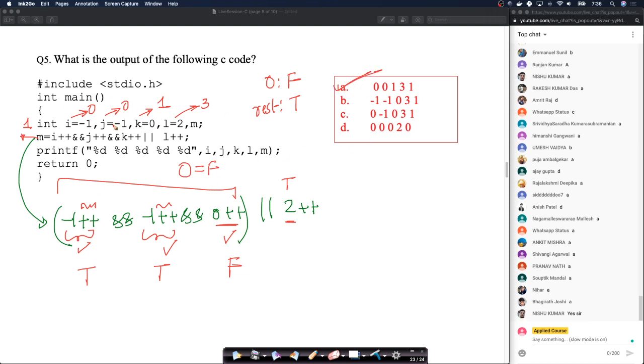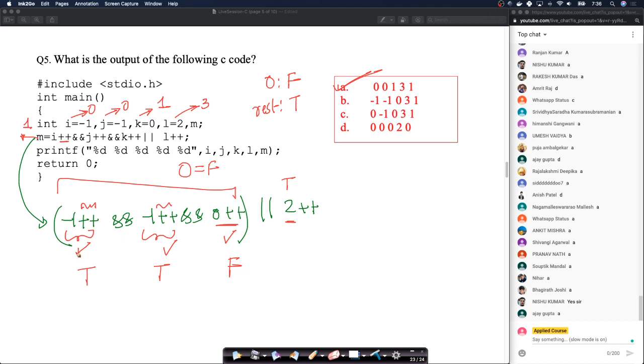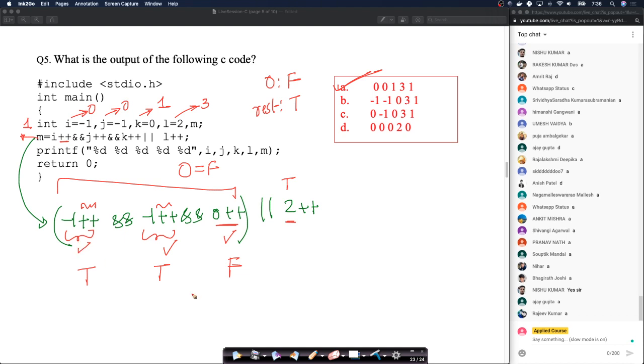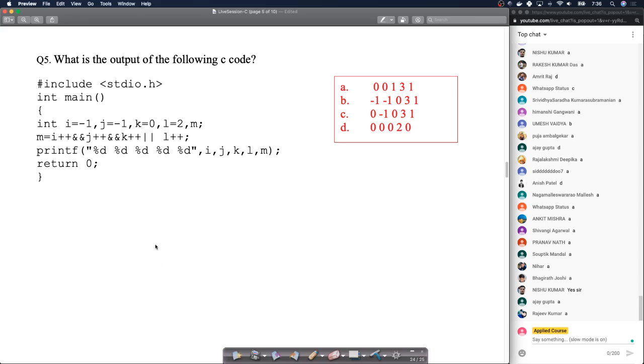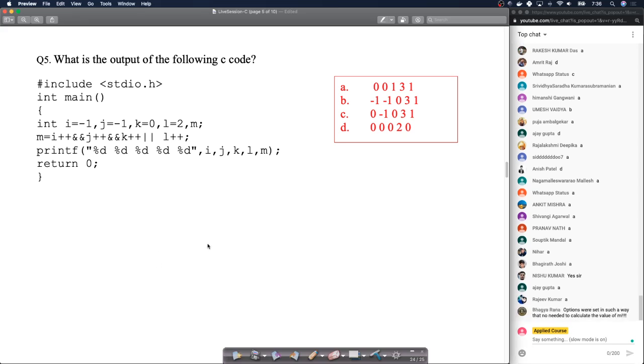Again, this is one of those simple questions. If you can break it down, if you can just think through it from the post increment, the simple logic, it's actually fairly simple, right? Again, we are trying to give some simple problems, slightly tricky problems, so that you get used to a wide spectrum of problems in the GATE exam, right? Again, as we progress through these sessions, we'll make them slightly harder, okay?